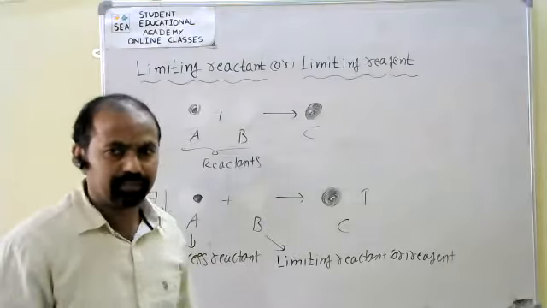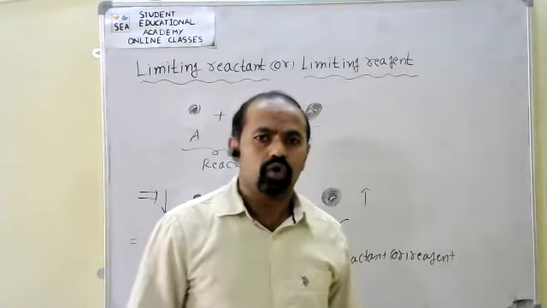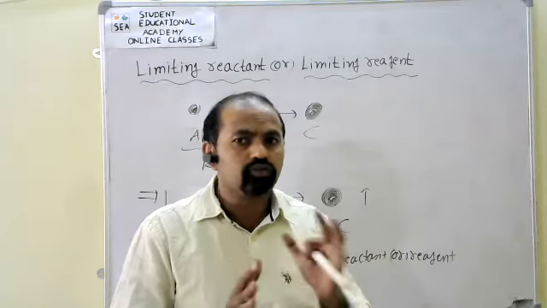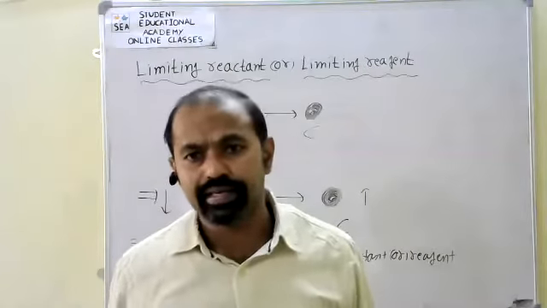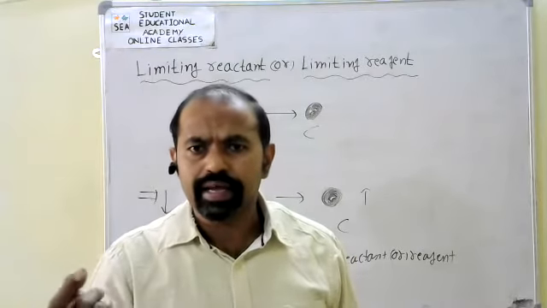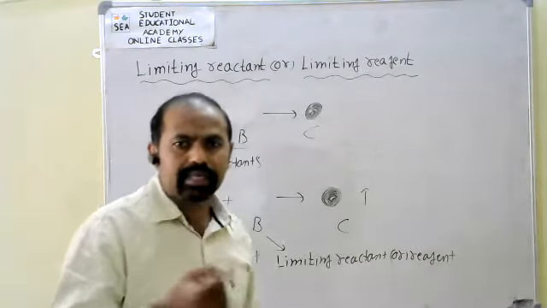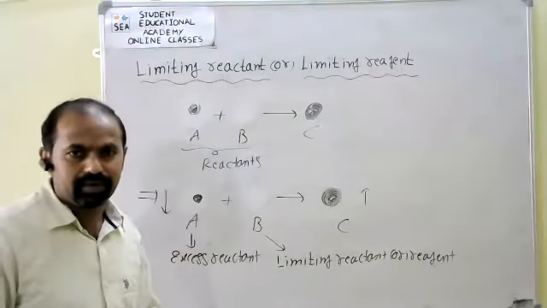Now listen. In any chemical reaction, the reactant that is totally consumed is called the limiting reactant or limiting reagent. The remaining excess substance is called the excess reactant.